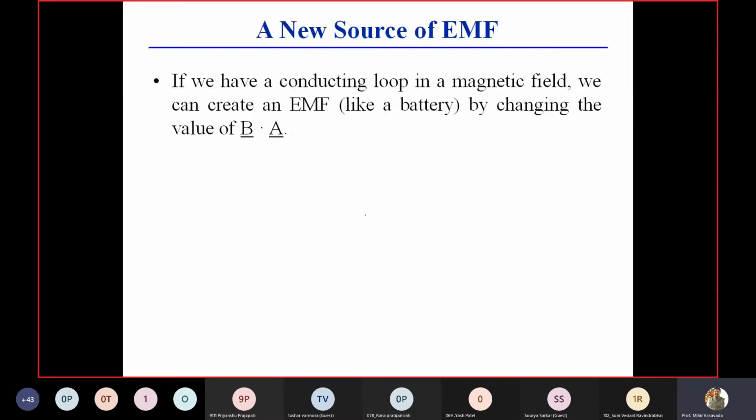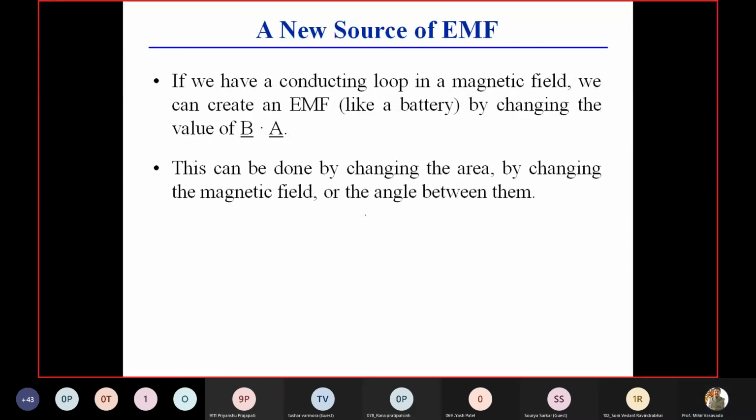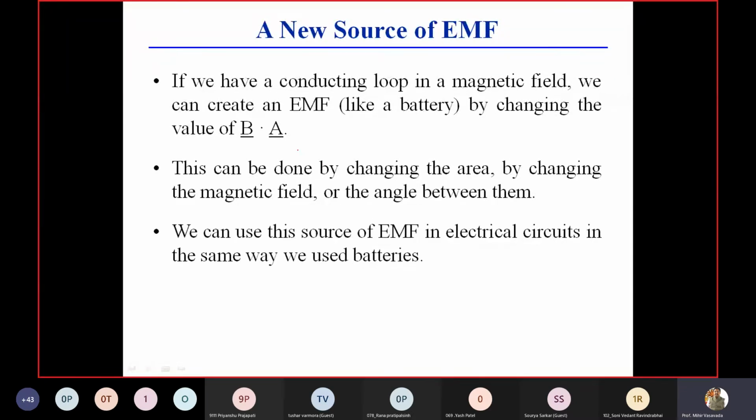So you can have a new source. We have a conducting loop in a magnetic field. And if you rotate that loop or the magnetic field physically, then you can have an EMF. This is a new source of EMF. This can be done by changing area, changing magnetic field, or even changing the angle between them. Remember the word: you need relative movement. Right. This EMF which is generated can be used in an electrical circuit. Right. And this is what you have to do.